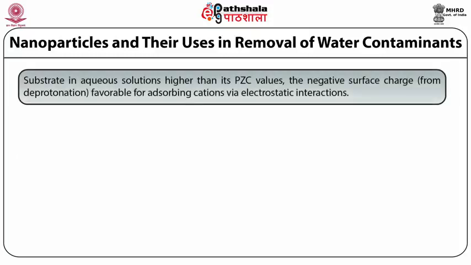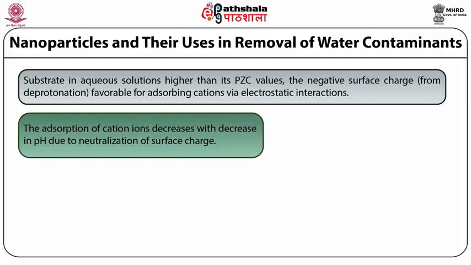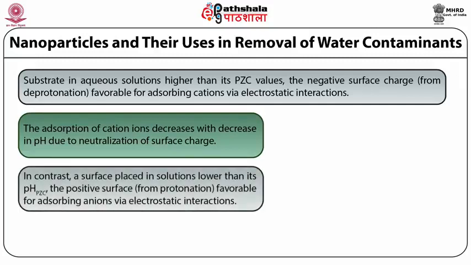A substrate in aqueous solution that has a higher point of zero charge value has a negative surface charge from deprotonation, which favors adsorbing cations through electrostatic interaction. The adsorption of cations decreases with decreasing pH due to neutralization of the surface charge. In contrast, a surface placed in a solution with a pH lower than the point of zero charge has a positive surface from protonation, which favors adsorbing anions through electrostatic interactions.